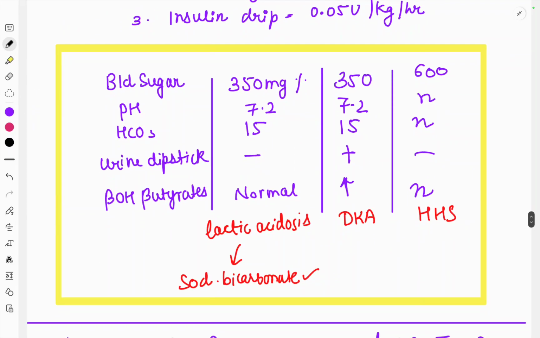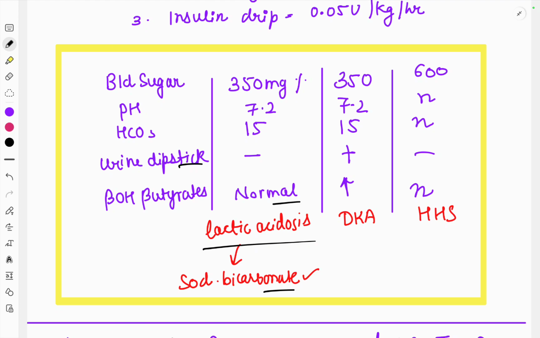So here is the summarization of the points which we have studied. In the workup of the patient, the blood sugar is around 350 milligram percent in an emergency condition. The pH is 7.2. Bicarbonate is 15. Urine dipstick is negative. Beta hydroxybutyrate levels are normal, which means there is no ketoacidosis. Ketone bodies are normal, and the urine dipstick is also negative because of the absence of ketone bodies. But the pH is decreased and bicarbonate levels are also decreased. So this condition is lactic acidosis, not diabetic ketoacidosis, because the ketone bodies are negative. This is lactic acidosis, and we should give sodium bicarbonate as management in these patients.